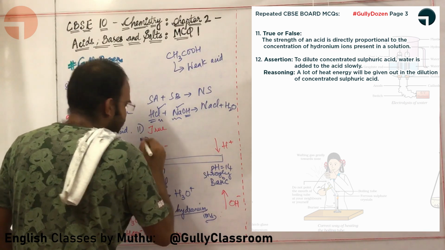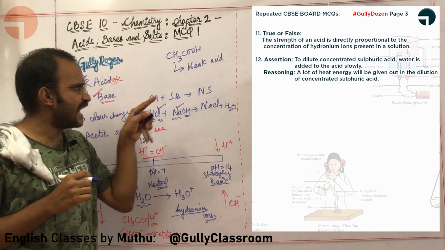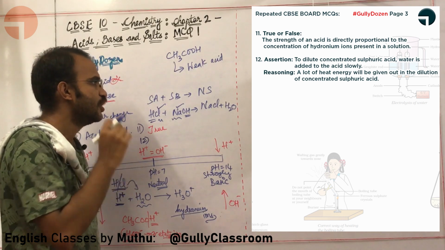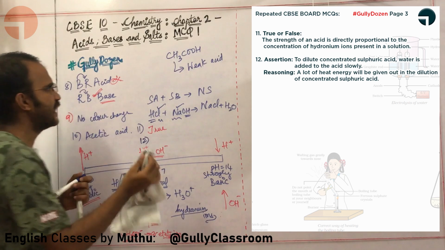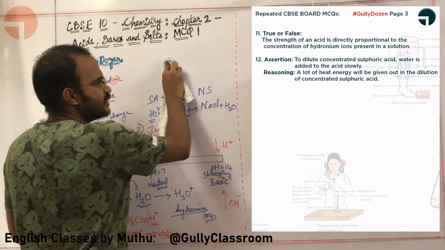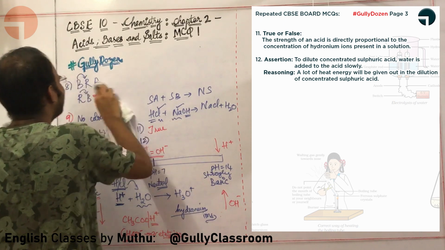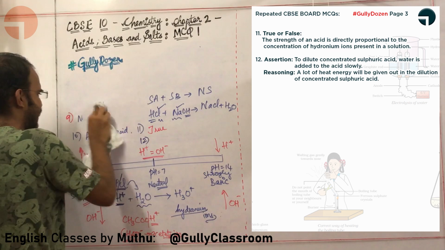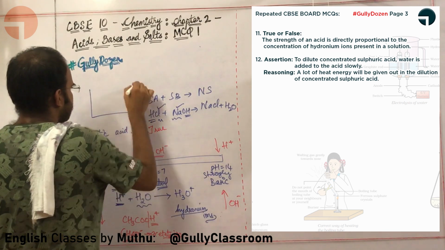The 12th question is an assertion and reasoning question. Let's first check whether the assertion and reasoning are true. Let's first check the assertion. To dilute concentrated sulfuric acid, water is added to the acid slowly. Let us draw this diagram. Let us take some acid.